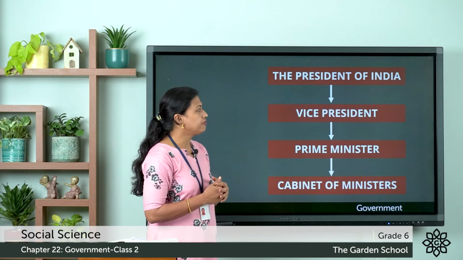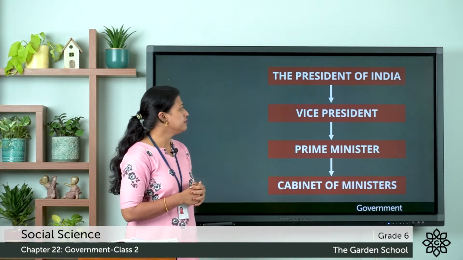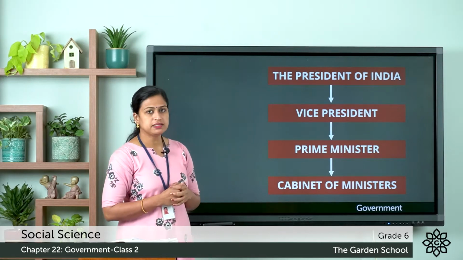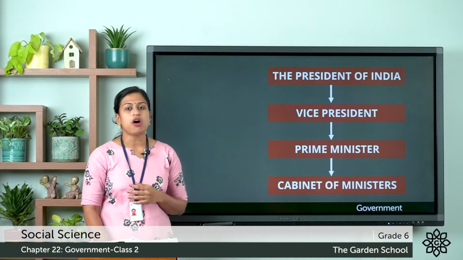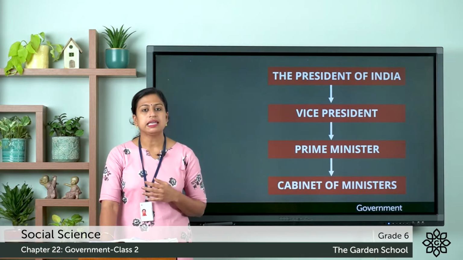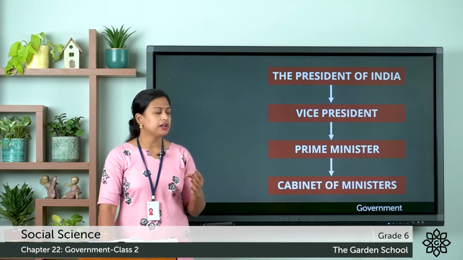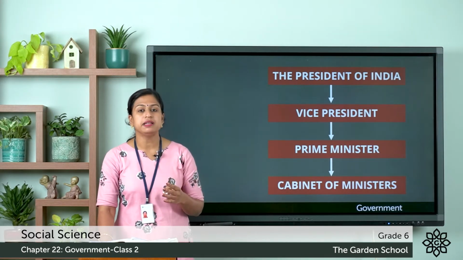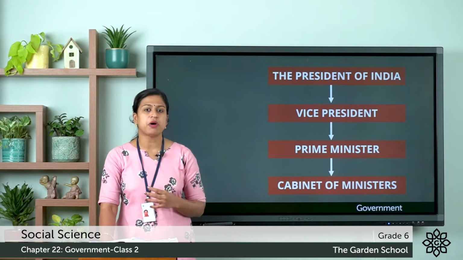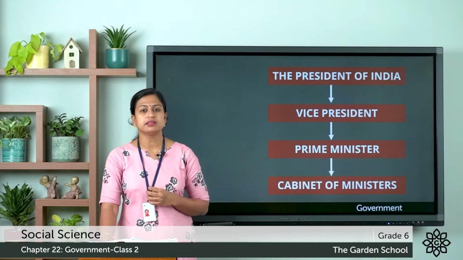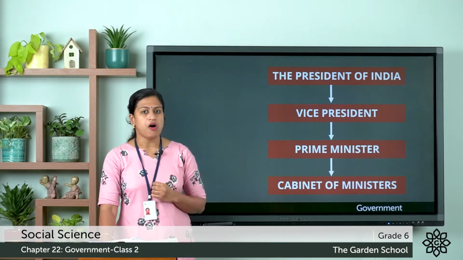So it consists of the President of India, who is the head of the executive, then the Vice President, then comes the Prime Minister, and then the Cabinet of Ministers. So here the Cabinet of Ministers are the elected representatives who are organized into different departments and ministries, like the Railway Minister who is responsible for the railway services in India. So this was about the executive organ.